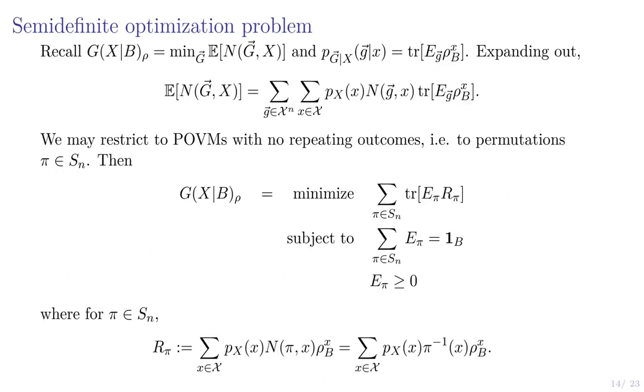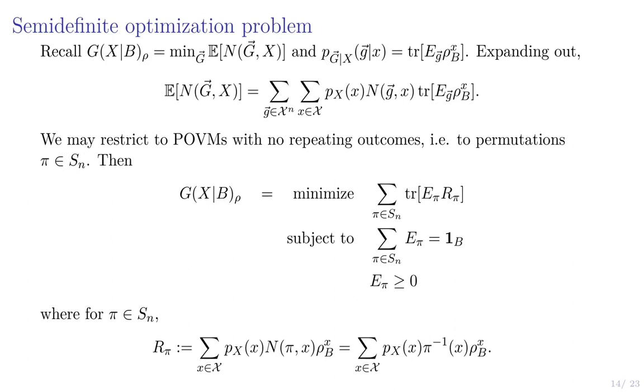Okay, the next thing we can do is express our conditional guesswork as a semi-definite optimization problem, or SDP. So if we expand out our formula for the expected number of guesses, we end up with the expression here, which, first, what we're going to do is restrict to POVMs with no repeating outcomes. So we end up with permutations pi in Sn. The reason we can do that is that if you obtain the outcome x1, and you guess x1, the answer is no. There's no reason to guess x1 again, right? So there's no advantage to guessing the same thing twice. And so we can restrict to outcomes that don't repeat anything, and that's a permutation of the alphabet.